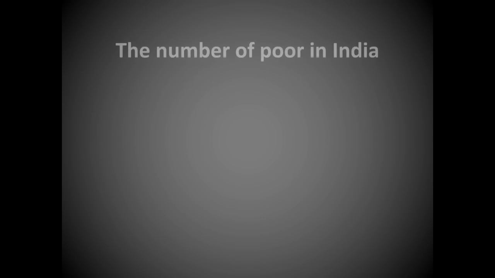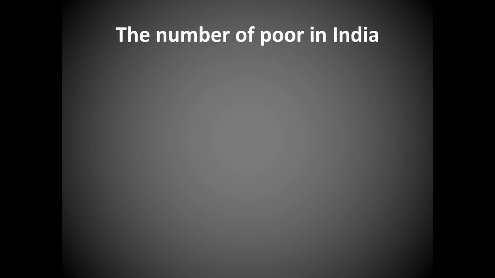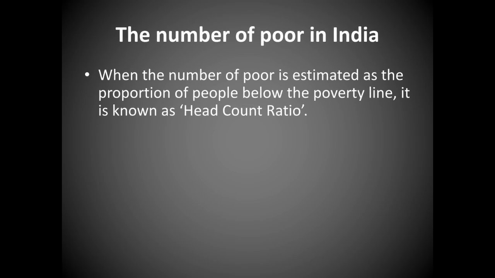The next slide we'll move on to is the number of poor in India. How do you identify the number of poor in India? When the number of poor is estimated as the proportion of people below the poverty line, it is known as head count ratio. As you all know how to identify poor and non-poor, if the income is below the poverty line, they are called poor, and the poverty line describes the proportion of poor people, known as head count ratio.